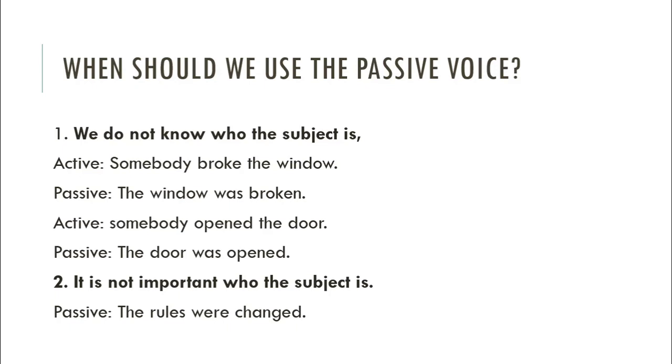This is important. The game has been cancelled. So who cancelled the game? It is not important, but the game has been cancelled. This is important. So here we have used the passive form.